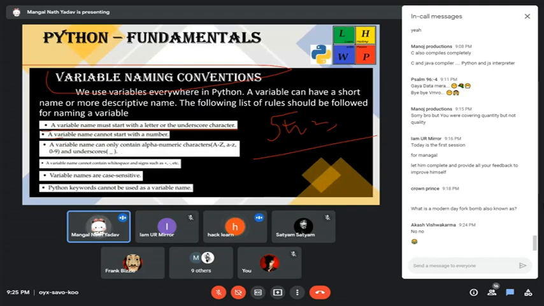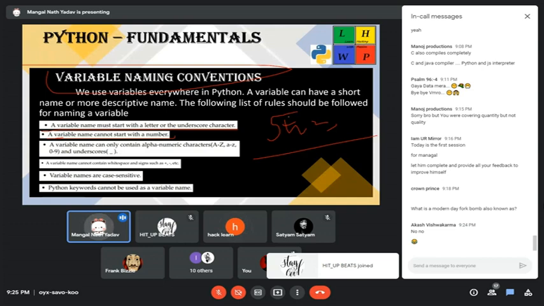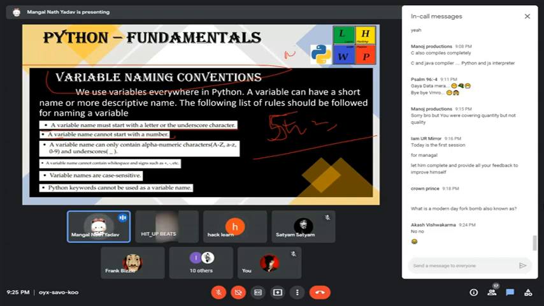Okay. A variable name cannot start with a number. I already told you a variable name will not start from a number. We can start the variable name from a character like A, B, and C. We can also make it underscore A. There's no issue.